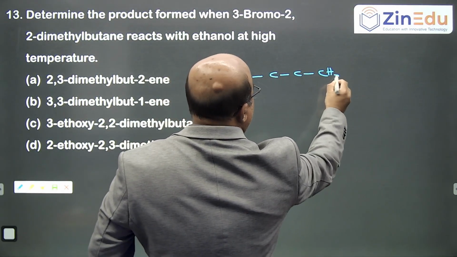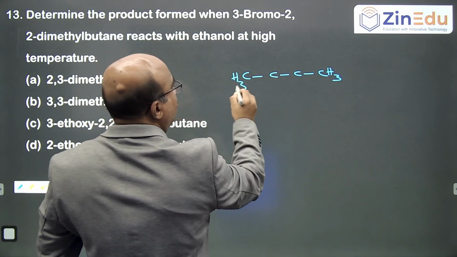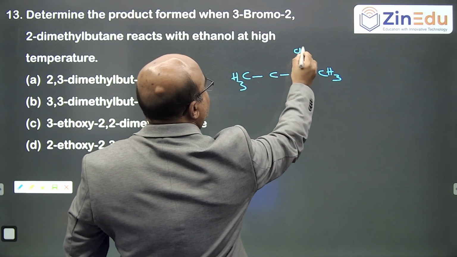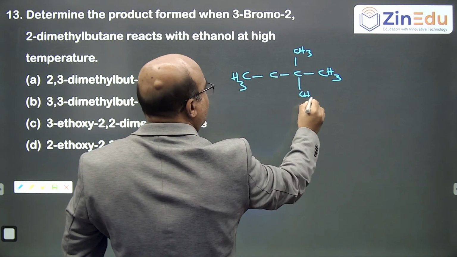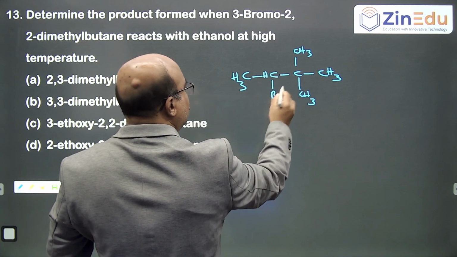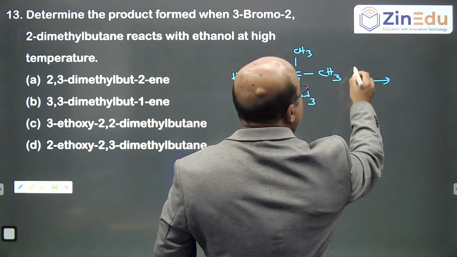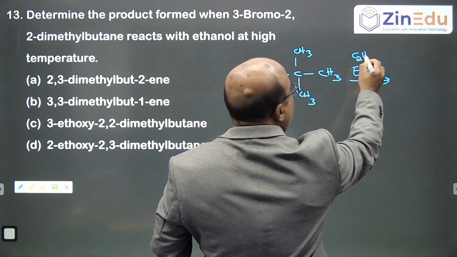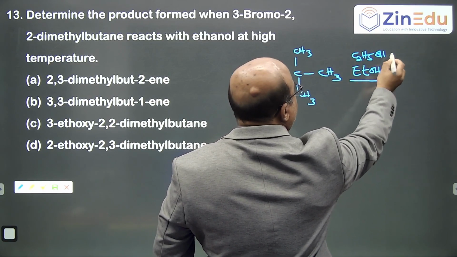We will write CH3, CH3. This is 2,2-dimethyl, let us say this is second, so it is CH3 and CH3. Numbering from here, then it is bromine here, Br. When you react with ethanol, C2H5OH.